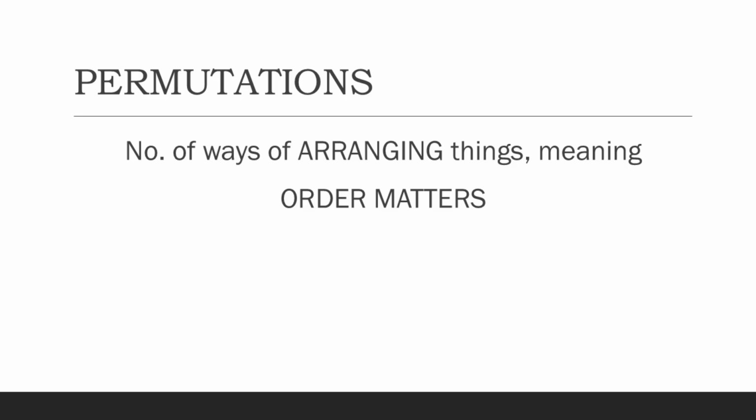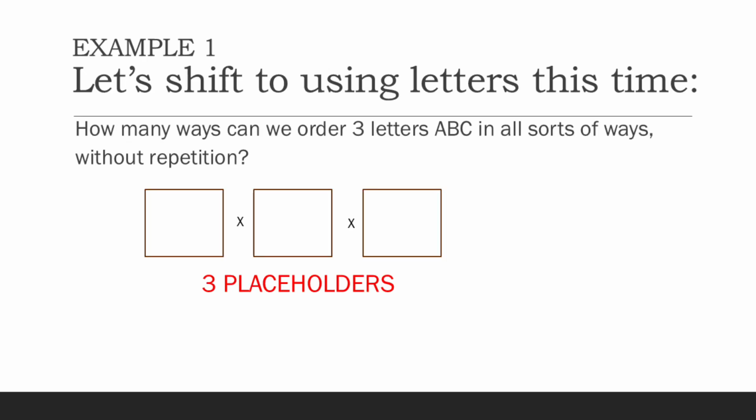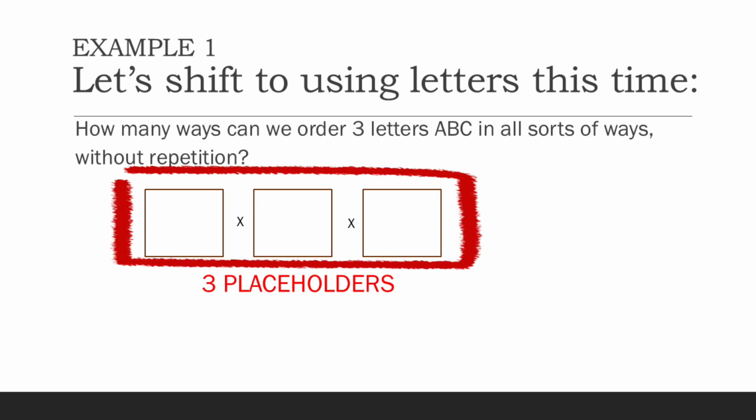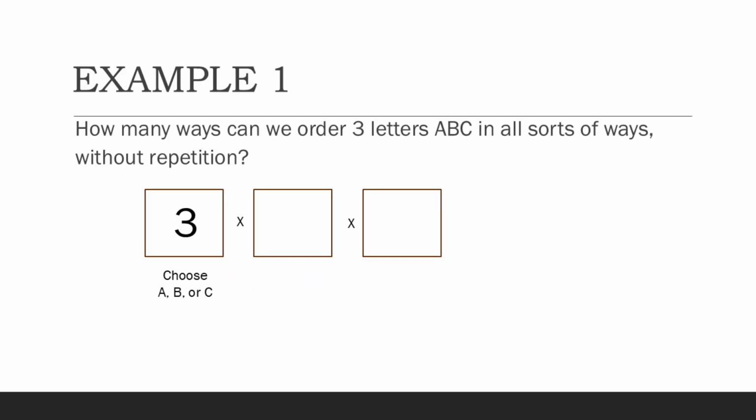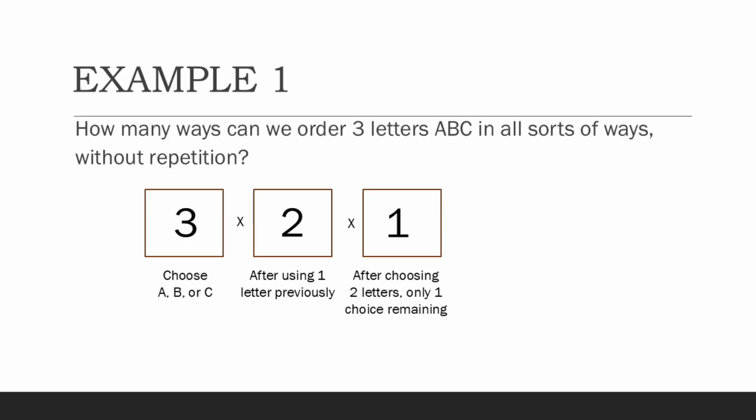So we'll talk about permutations first, where order matters. Let's shift this time to using letters. How many ways can we order 3 letters A, B, and C in all sorts of ways without repetition? So using our placeholder approach, we have these 3 placeholders, and we have 3 ways to fill the first placeholder, 2 ways for the second placeholder, and only 1 way to fill up the last placeholder.